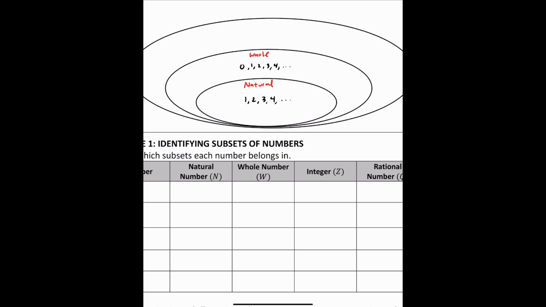Both of these do not have negative whole numbers yet. But we're going to introduce them as we talk about integers. So integers contain the natural numbers and whole numbers. But they also include negative whole numbers. So -1, -2, -3, and so on and so forth. So these are integers. Okay?